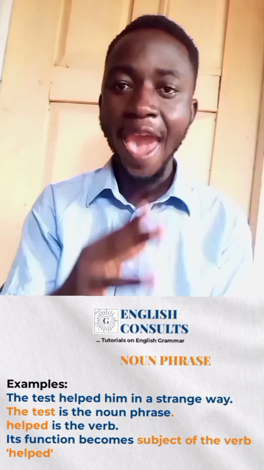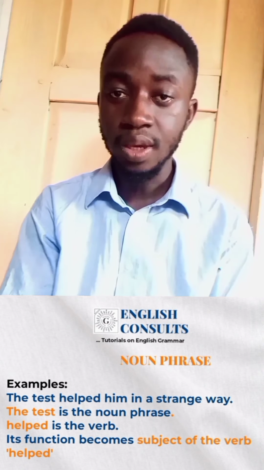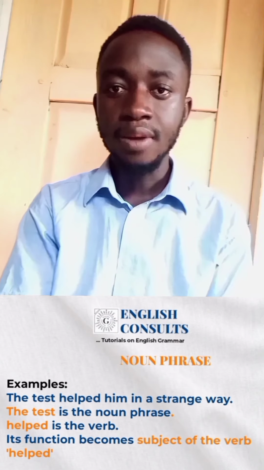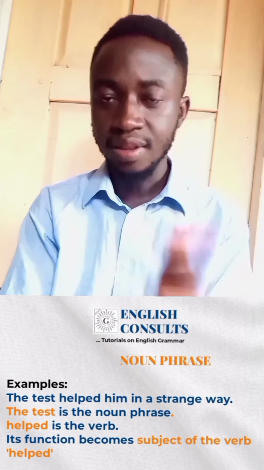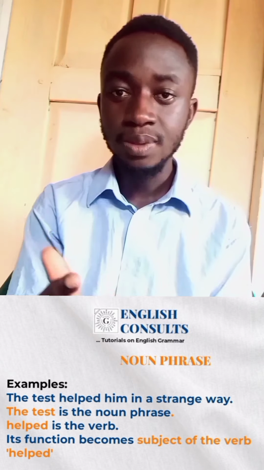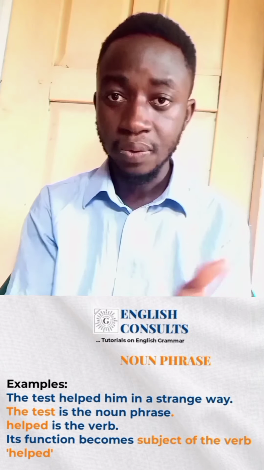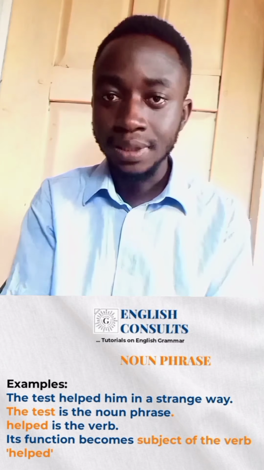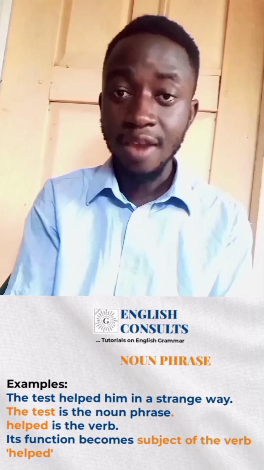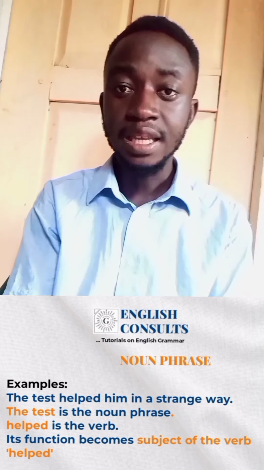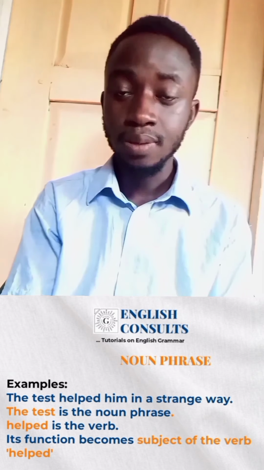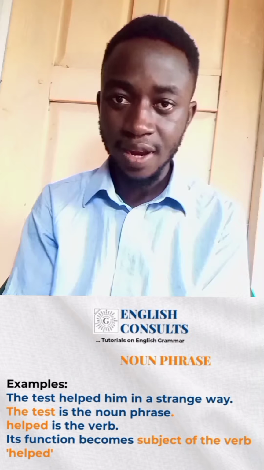For example, let's take this one. The test helped him in a strange way. Can you identify the noun phrase there? We have: the test helped him in a strange way. Now the test is the noun phrase there because it comes before the verb. Now what is the verb in that sentence? Helped. So therefore, the function of that is subject of the verb. Subject of the verb help. All right, do you get that?